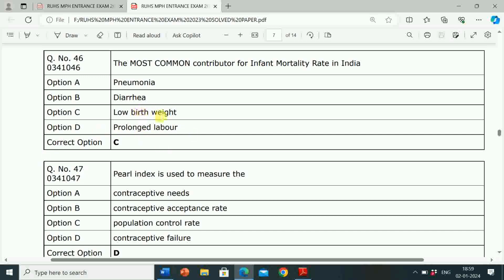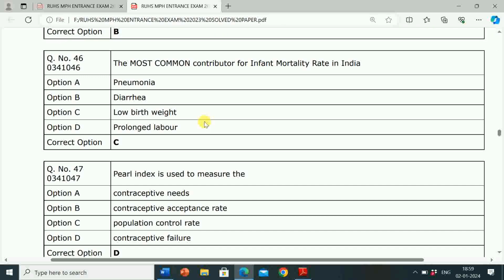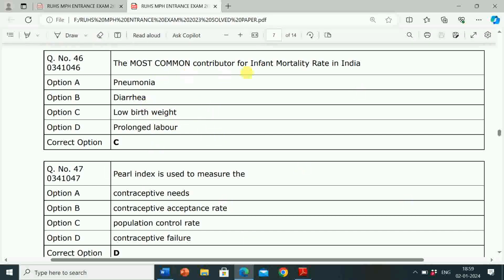Correct answer is option C low birth weight. So the most common contributor for infant mortality rate in India is low birth weight.